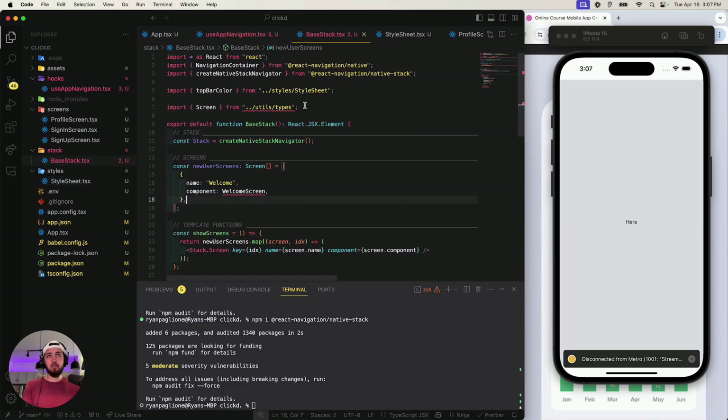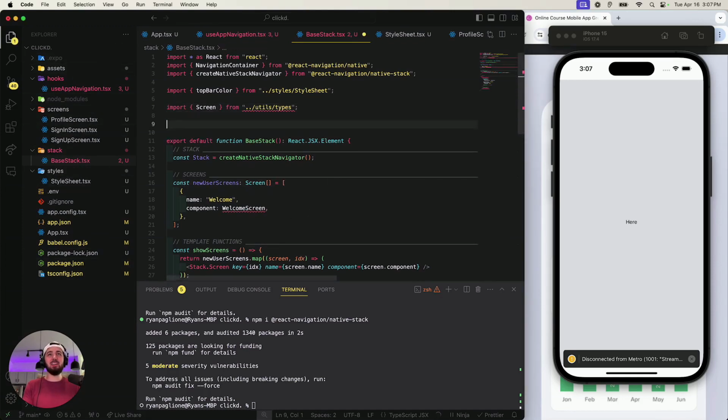Okay, so we have this, utils types, and I made that screen as well. I am so proud of myself, guys. I'm sorry, just hyping myself up, but I am so proud of myself on this.